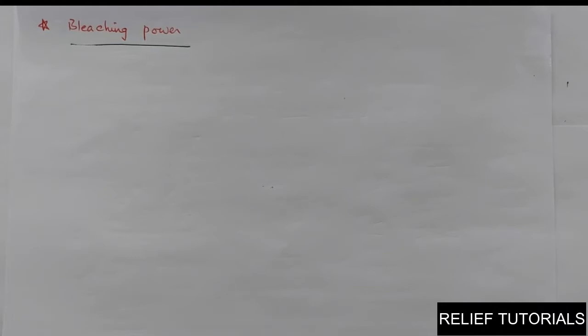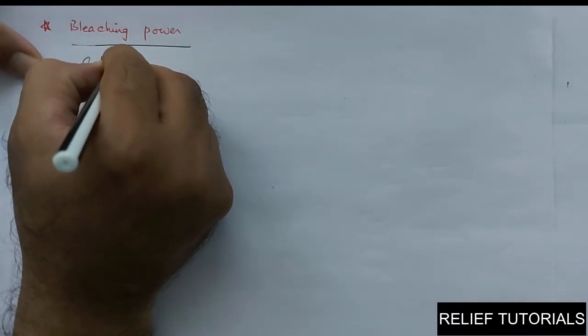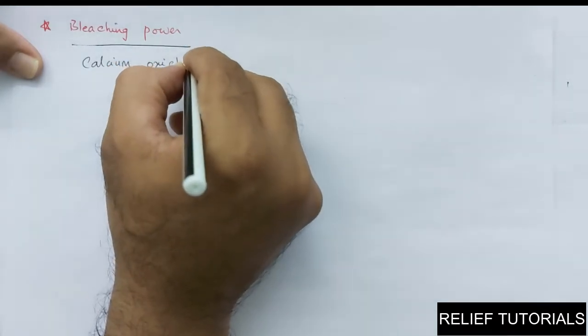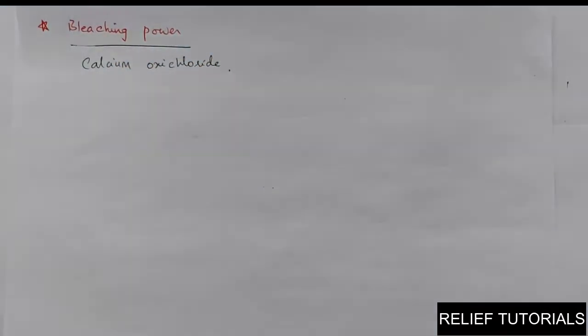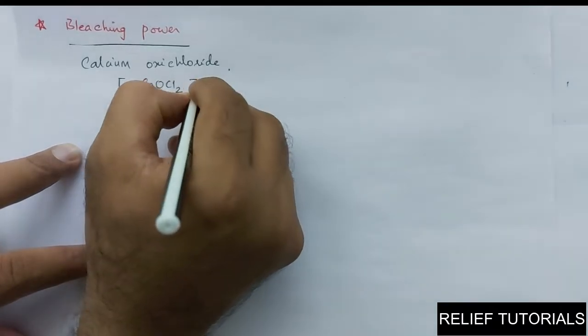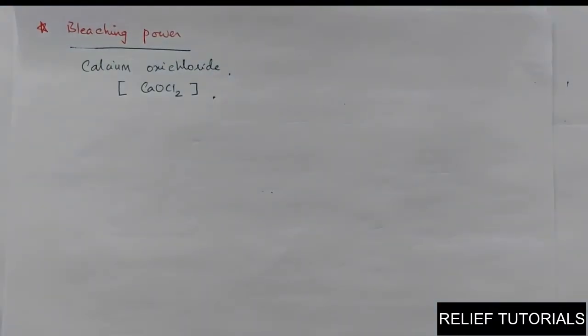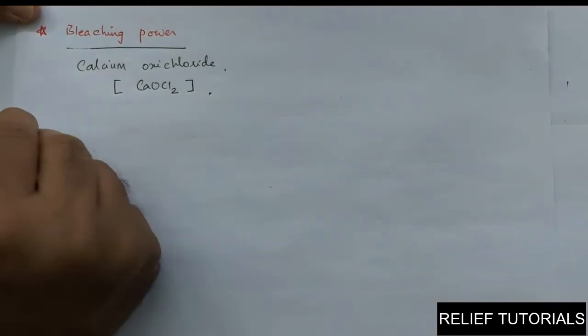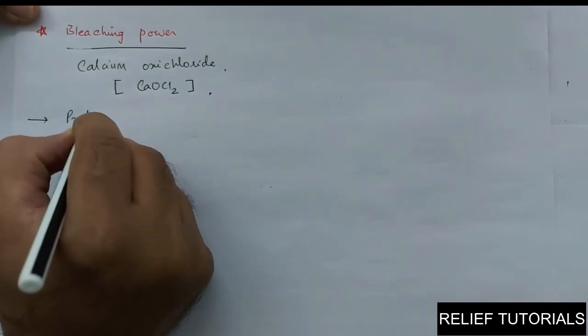Now the chemical name of bleaching powder is calcium oxychloride. The chemical formula is CaOCl2, calcium oxychloride. What is the production method? Listen to me carefully.